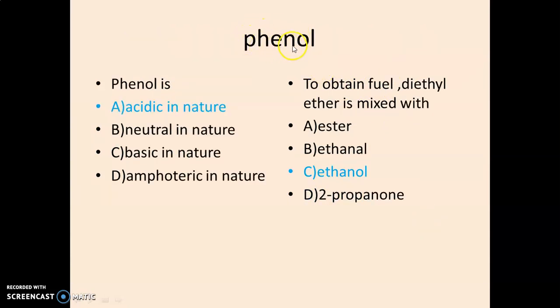These are questions related to the phenol topic. Phenol is acidic in nature, phenol is neutral in nature, phenol is basic in nature, or phenol is amphoteric in nature. The correct option is that phenol is acidic in nature, as the structure of phenol is C6H5OH. The OH group is attached to an sp2 hybridized carbon atom. That's why it is more acidic in nature as compared to the alcoholic group CH3OH, with an sp3 hybridized carbon atom. That's why answer A is correct.